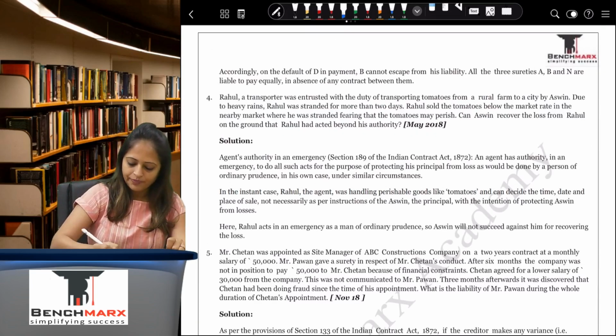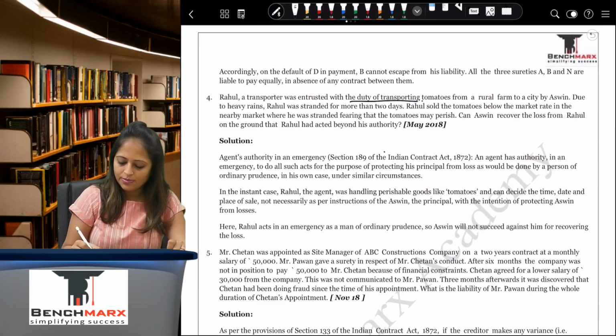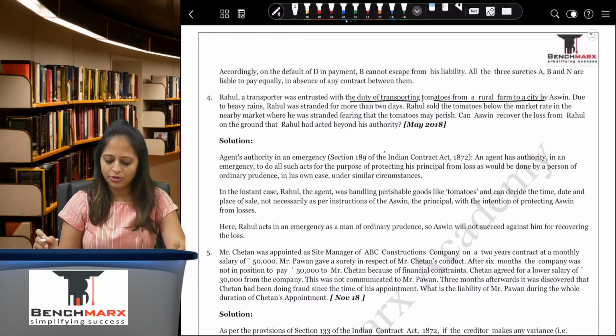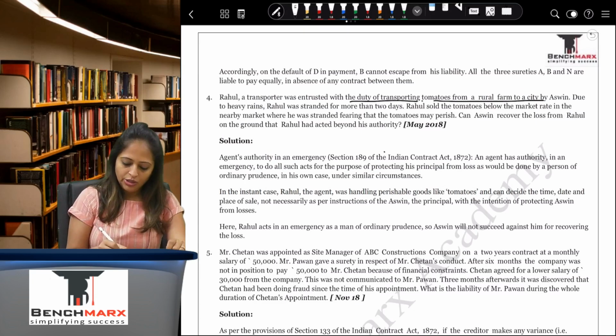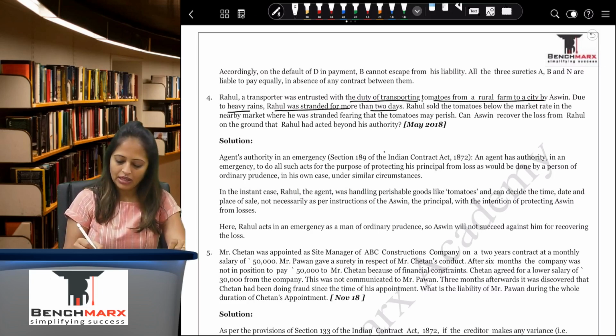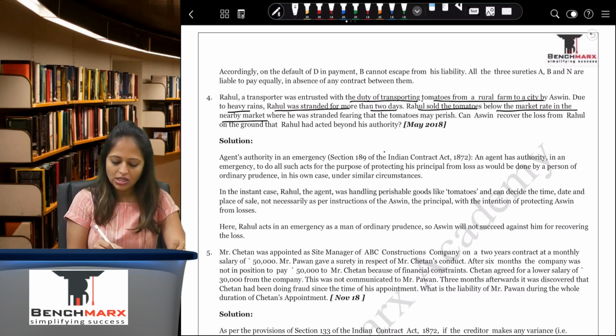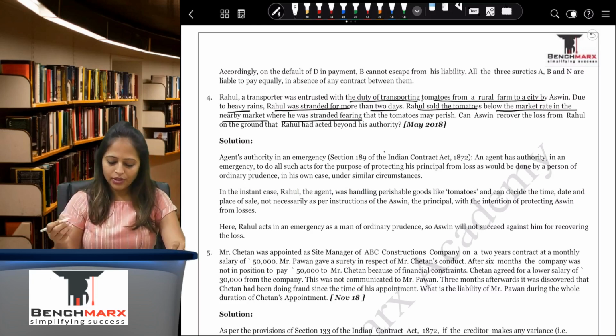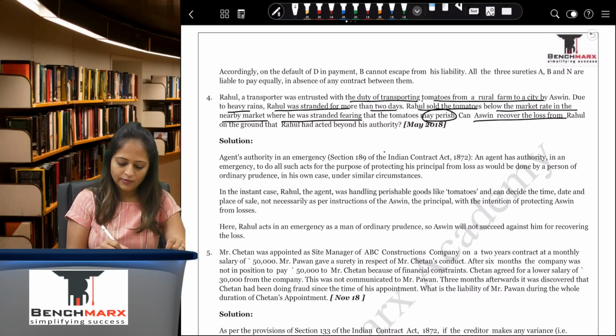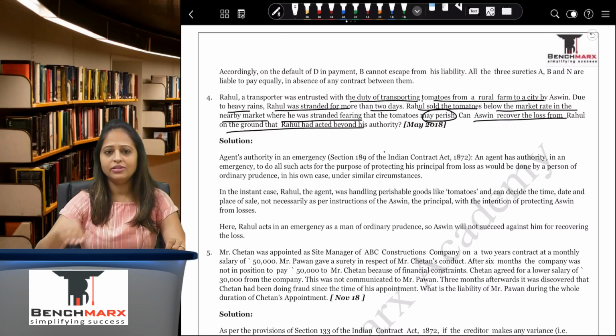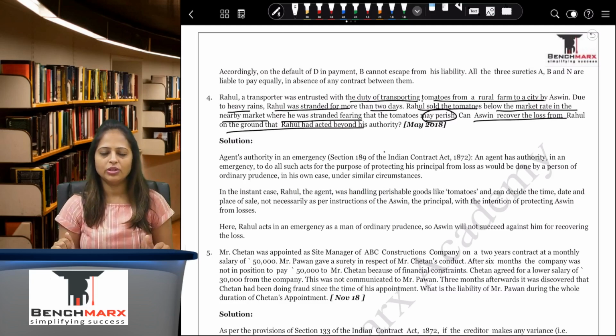Rahul, a transporter, was entrusted with the duty of transporting tomatoes from a rural farm to city by Ashwin. Due to heavy rains, Rahul was stranded for more than 2 days. Rahul sold the tomatoes below the market rate in the nearby market where he was stranded, fearing that the tomatoes may perish. Can Ashwin recover the loss from Rahul on the ground that Rahul had acted beyond his authority?